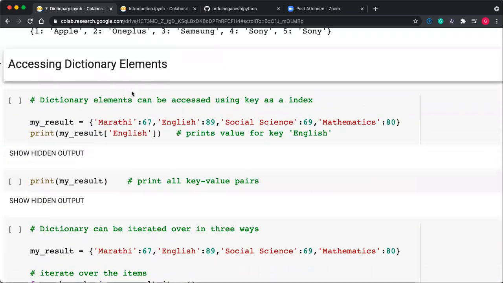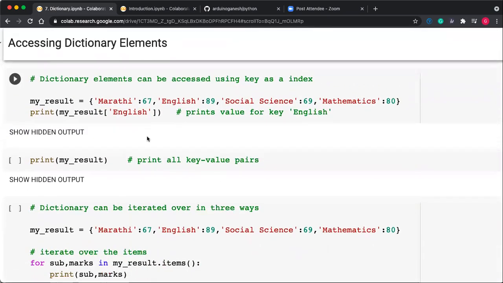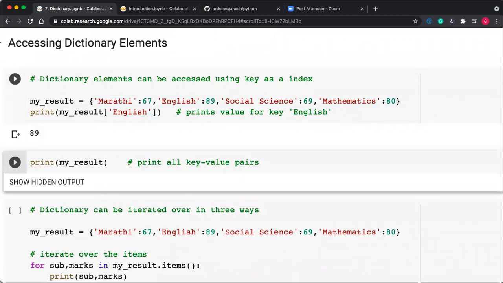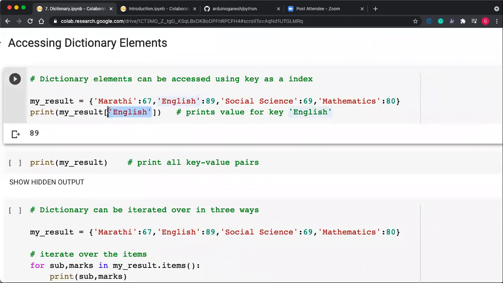How to access the dictionary elements? You can access a dictionary element by using its key. So my result of English, what is the English? 89. Okay, so it gets printed as 89. So instead of index, I'm using the key. Simple. Instead of index, I'm using key.